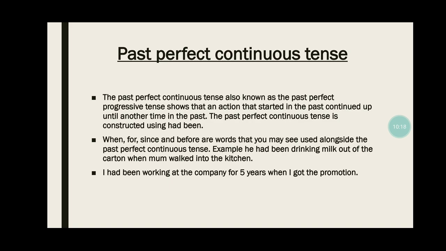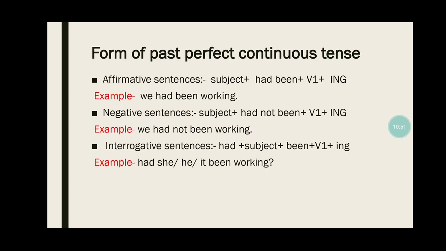We have covered the 4 types of past tense, that is simple past tense, which is also known as indefinite tense. Then we have covered past continuous tense, जिसे हम past progressive tense भी कहते हैं. Then past perfect tense, and the last one was past perfect continuous tense. Here always remember that we are going to write had been. Ram had been working 3 miles a day before he broke his leg. Now this is a form of past perfect continuous tense.